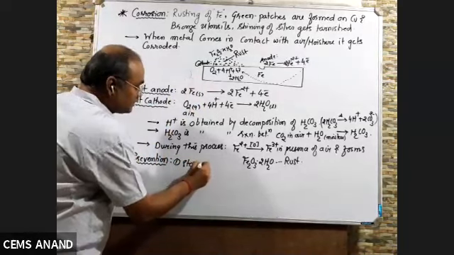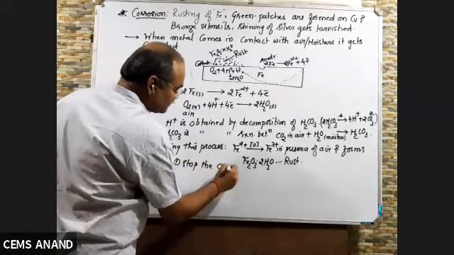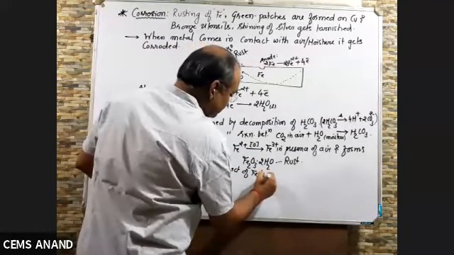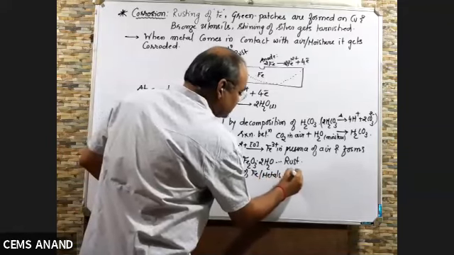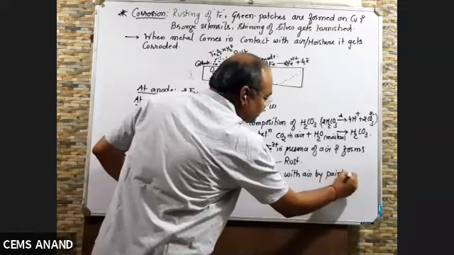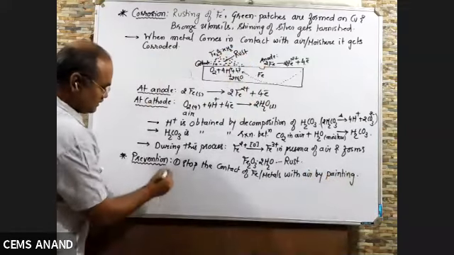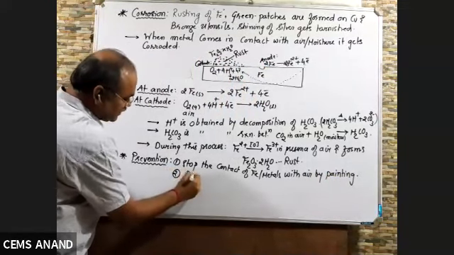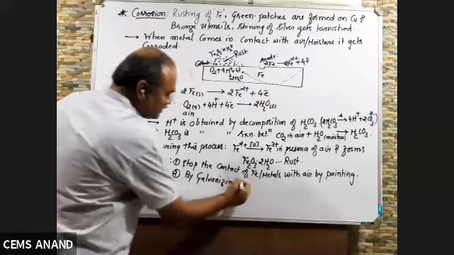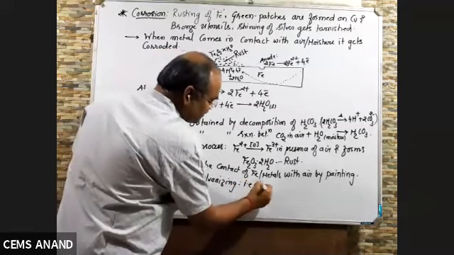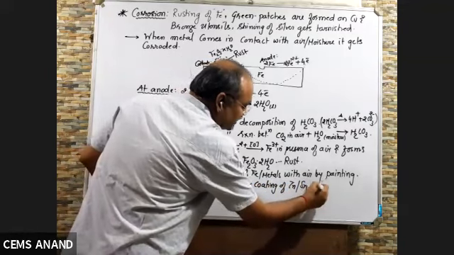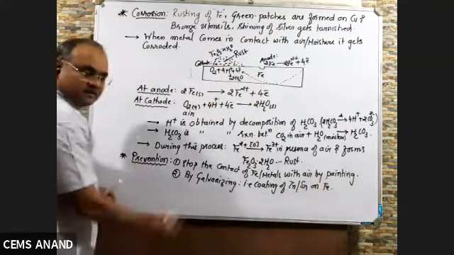Stop the contact of Fe or metals with air by painting, right? Second, by galvanizing, right? That is coating of zinc or tin on iron. This is also one of the methods.